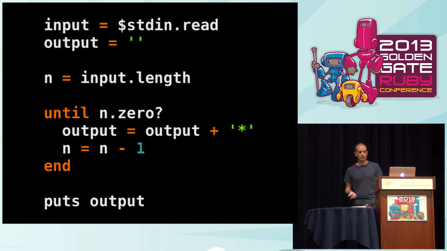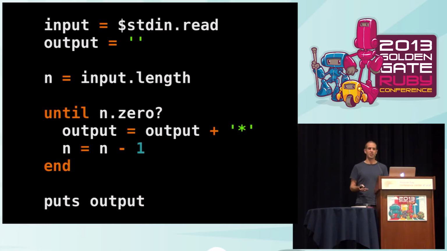Here's another program. It reads in a string from standard input, replaces all the characters in the string with an asterisk, and then prints it out. By looking at that for 10 seconds, you can probably convince yourself that the program is going to finish for any input you feed into it. But the reason why it always finishes is quite subtle and depends on quite sophisticated knowledge of the semantics of Ruby.